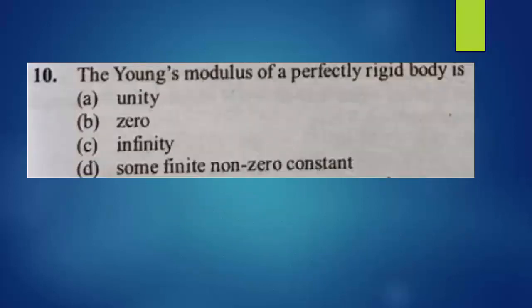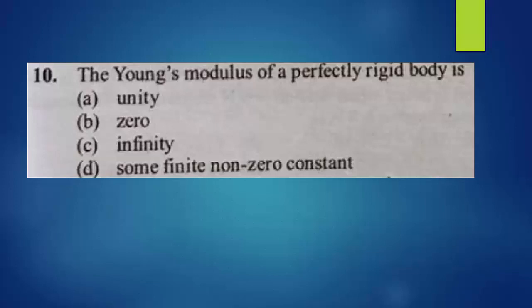10th question. The Young's modulus of a perfectly rigid body is: unity, 0, infinity, or some finite non-zero constant. For a perfectly rigid body, the strain produced is 0. What is strain? Change in configuration: change in length, change in area, change in volume. But for a rigid body, there is no change in shape and size. So strain is 0.